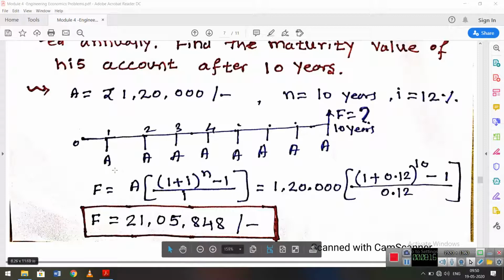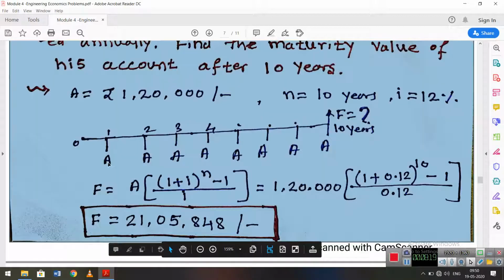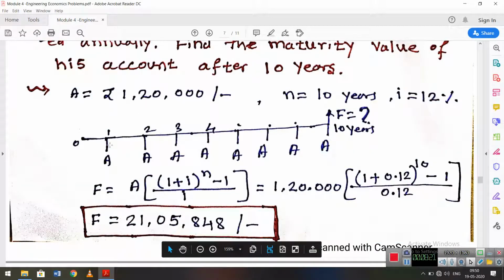So here A is equal to the amount paid every interest period, that is 1,20,000. Put the values in this equation and you get the future amount after 10 years: 21,05,848 rupees. Around 21 lakh rupees they will receive.